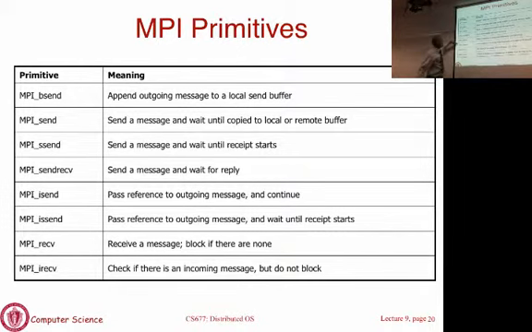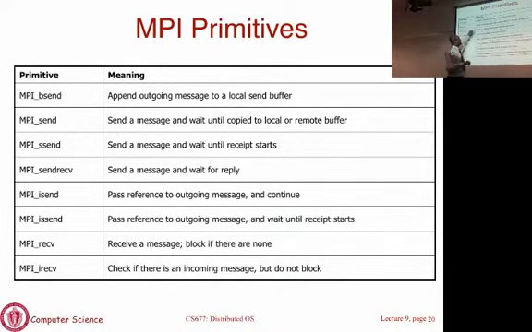You'll see that there are actually 6 different types of send for sending a message over the equivalent of an MPI socket. This one says just append the message to the local buffer and return. This one says send a message and wait until it is copied to the remote buffer, meaning wait until the OS at the other end has received it.